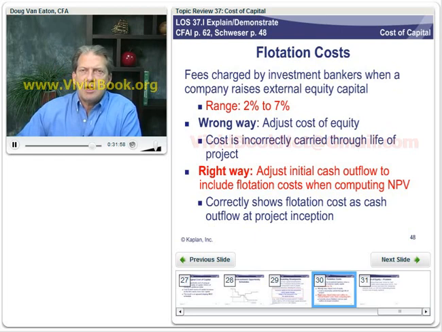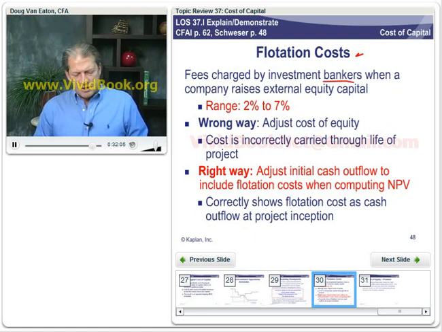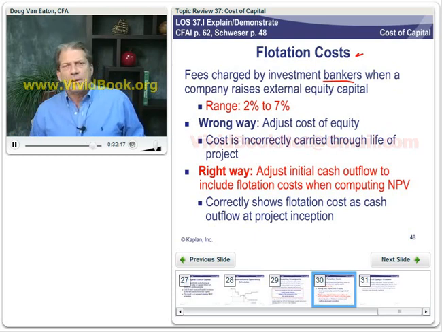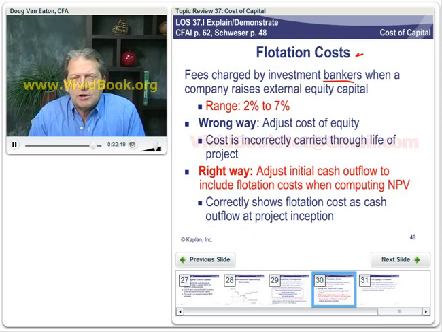Flotation costs, and how should we account for them? Well, flotation costs are the fees charged by investment bankers when a company says, we want to issue some bonds or we want to issue some stock. It ranges from 2 to 7%, higher for equity issues, less for debt issues. Now the CFA curriculum very clearly tells us that the wrong way, the way I did it and taught it for years, is to adjust the cost of equity for these flotation costs.